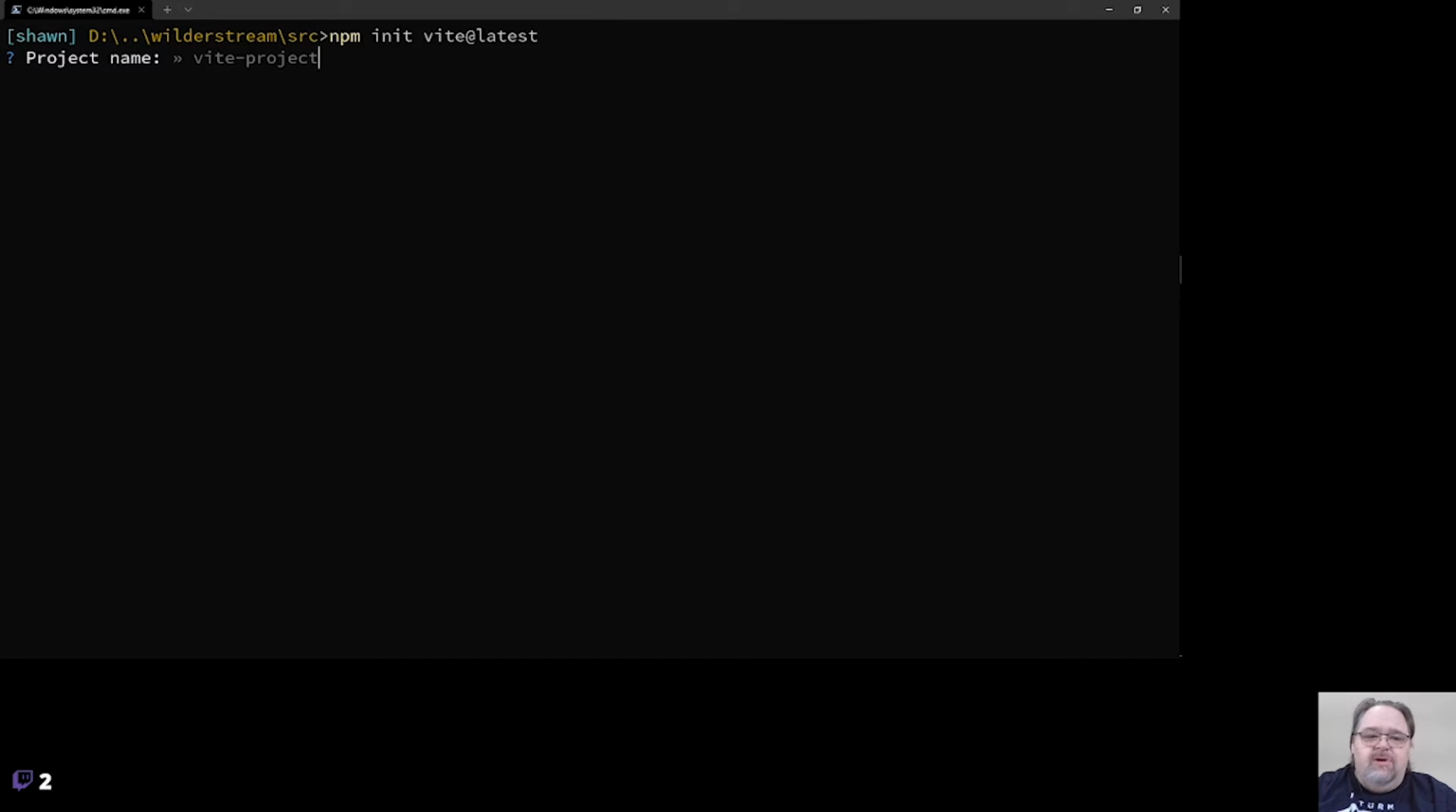It's going to ask me the project name, and I'm going to call it bookcase. And Vite supports a number of different frameworks. We're going to use Vue in this case.